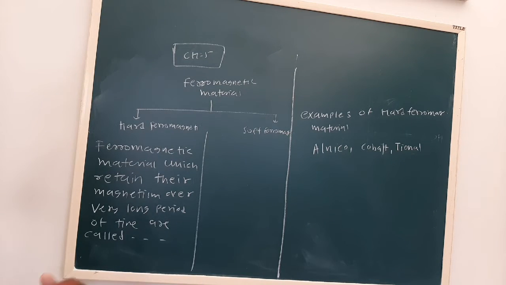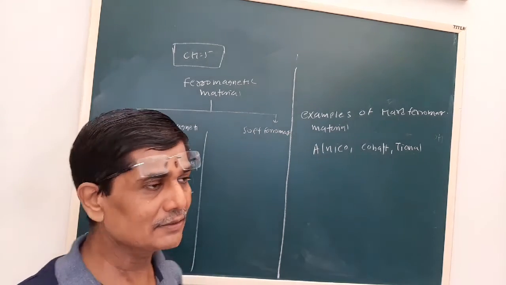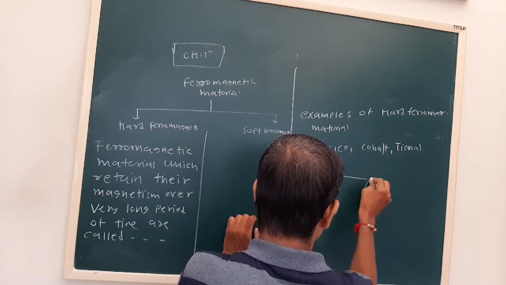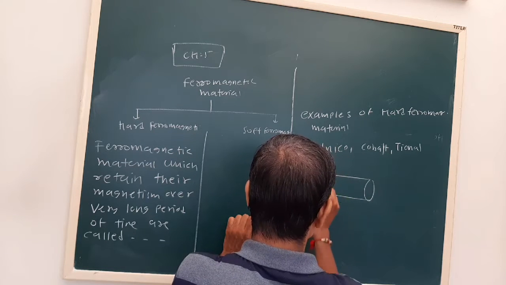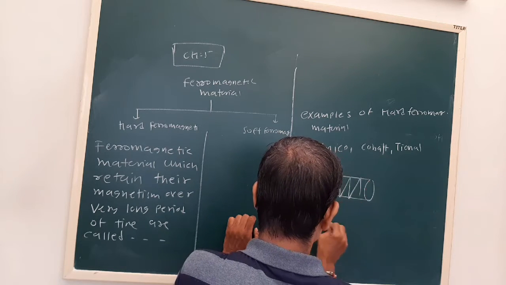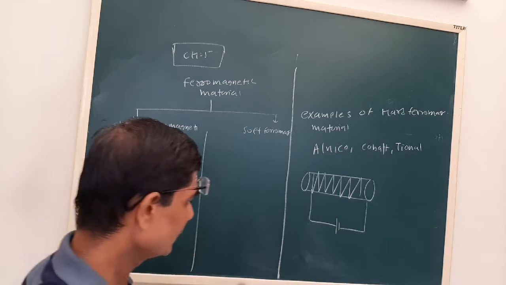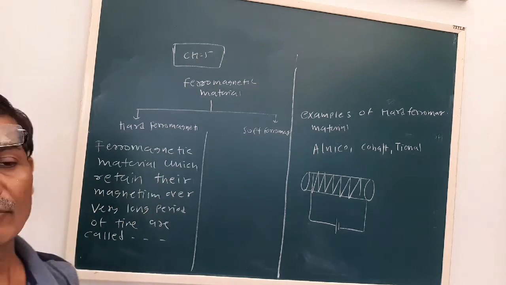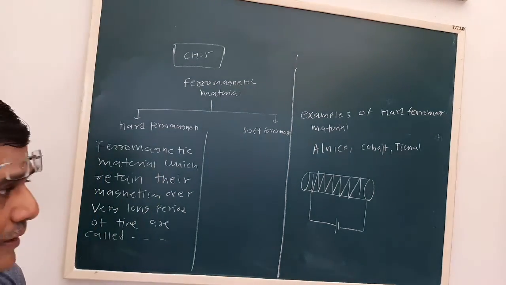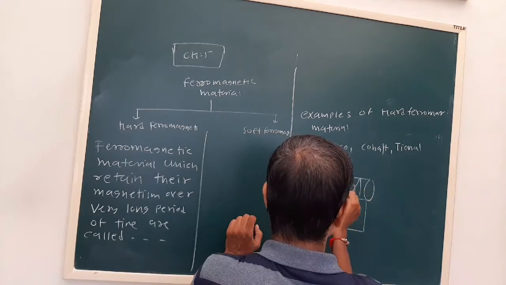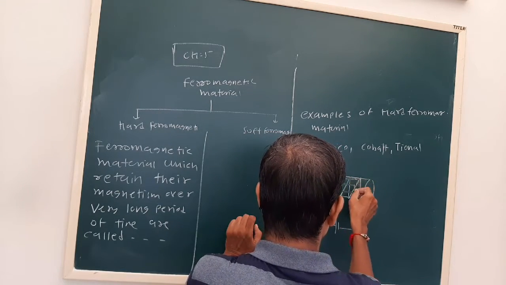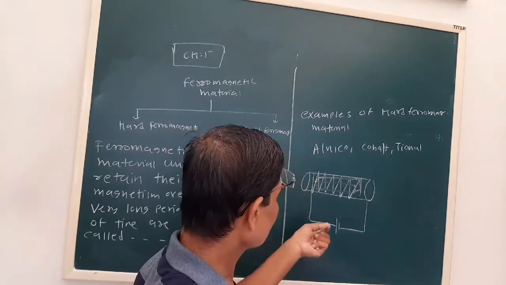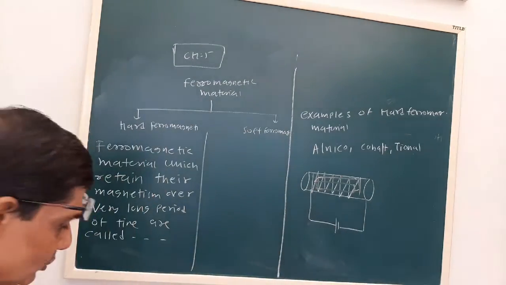Now see, how to prepare permanent magnetic materials? See, hard ferromagnetic material. The common example is this. Suppose a solenoid is there. The ferromagnetic material from which we want to prepare a permanent magnet is placed inside the solenoid. Now the current is passed through it. Because of the current, we know the magnetic field will be produced by the solenoid.